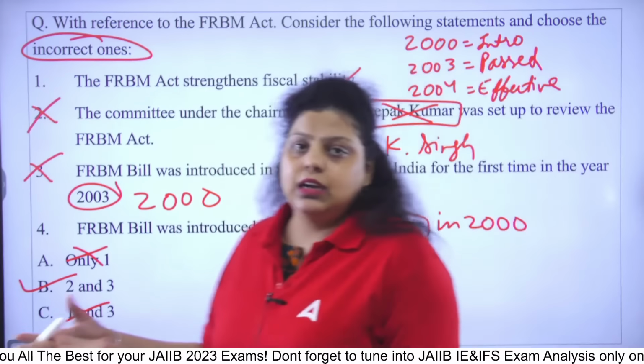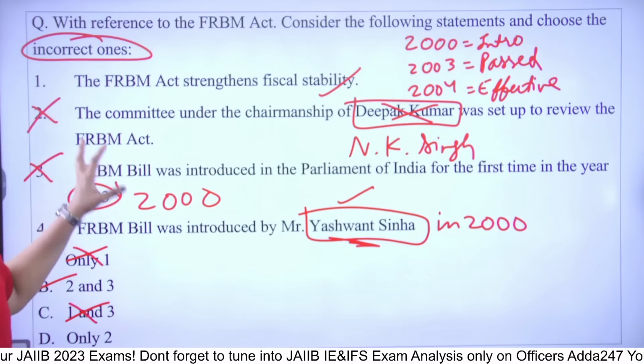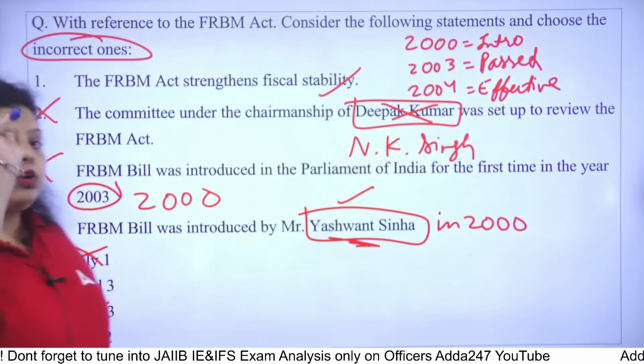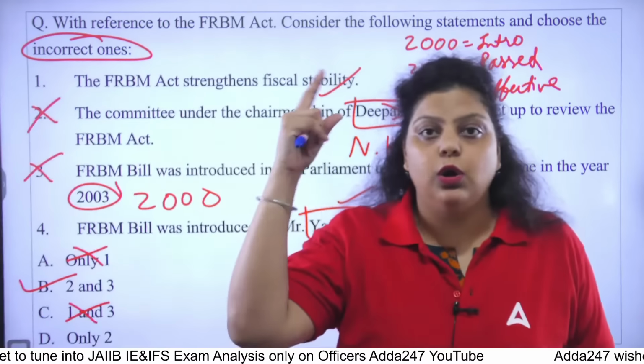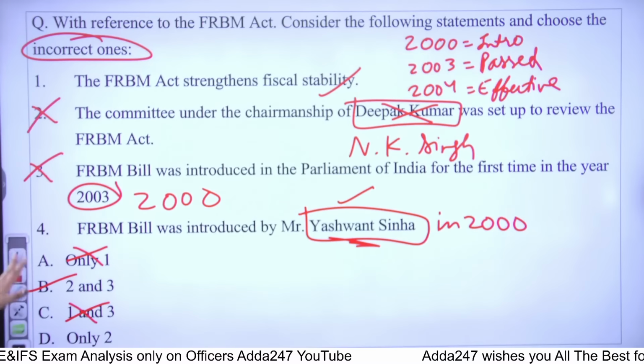In a single question, you can see two to three contents of the particular topic, or the concept of the particular topic will be available. So do not only focus on the answer of the question, also focus on the explanation of the question. Okay. So the right answer will be B. Second and third are incorrect.